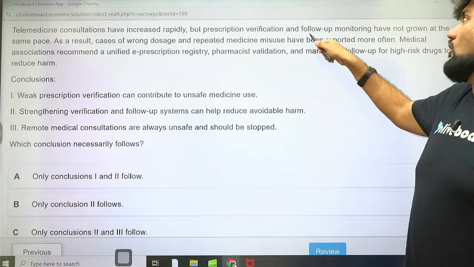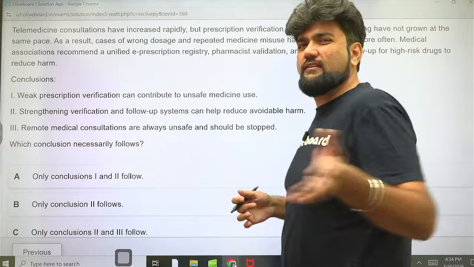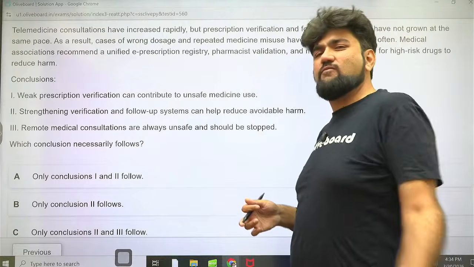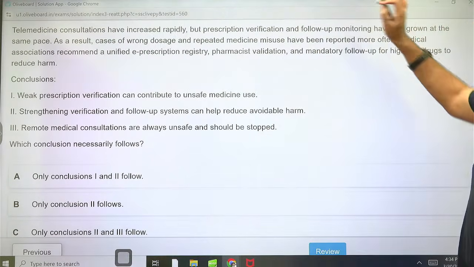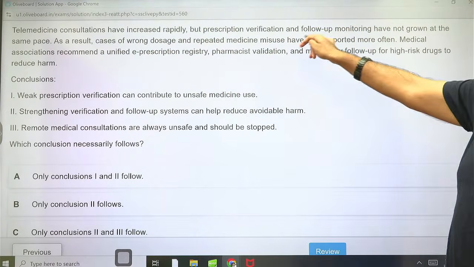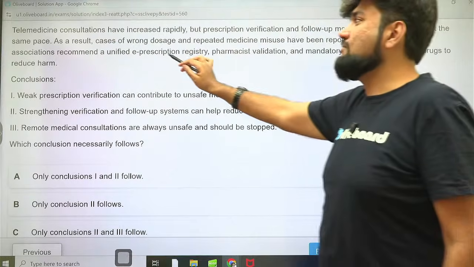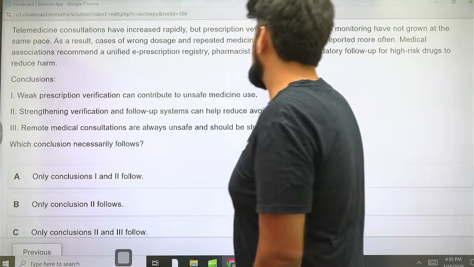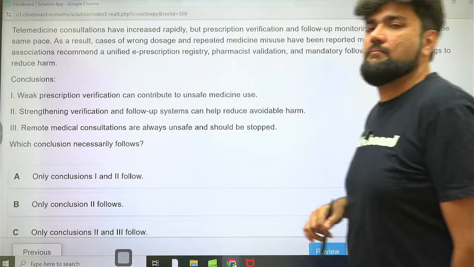And what is follow-up monitoring? Follow-up means if a doctor has asked you to follow up after 7 days, you don't go, rather you increase your prescription. You're like, give me 5 more days medicine, I'll be fine. So this is leading to a problem. They have not grown at the same pace. As a result, cases of wrong dosage and repeated medicine misuse have been reported more often. Medical associations recommend a unified e-prescription registry, pharmacist validation, and mandatory follow-up for high-risk drugs to reduce harm.